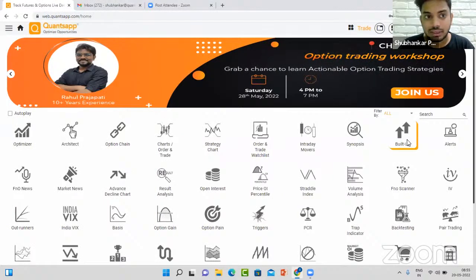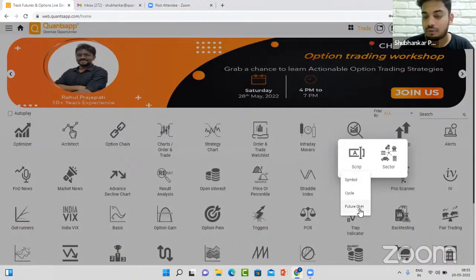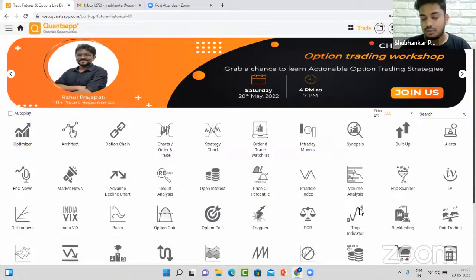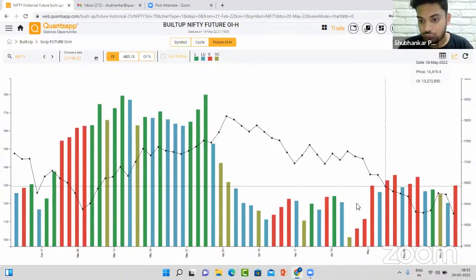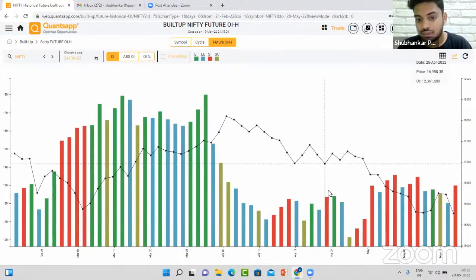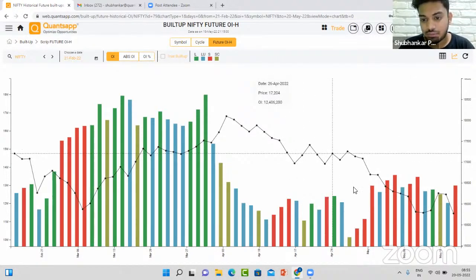Now, if we look at the historical data of Nifty, it will give us some insight. Since the 25th of April, Nifty has witnessed just a couple of long build-ups, and rest everything was short. Whenever there is an up move in Nifty, it is only due to short covering instead of a fresh long build-up.